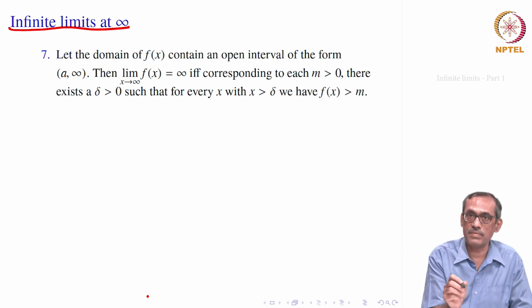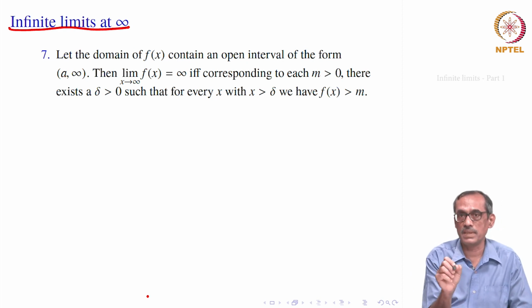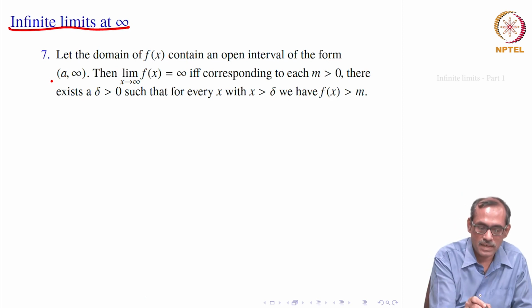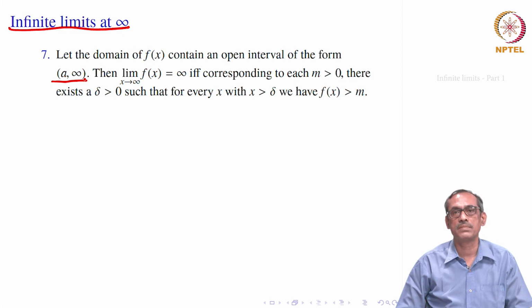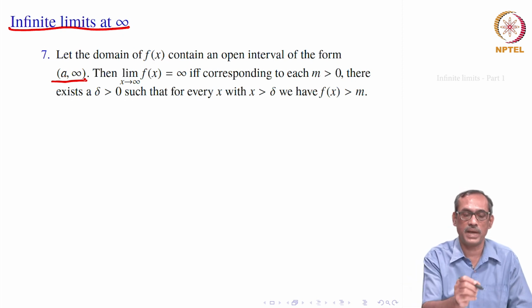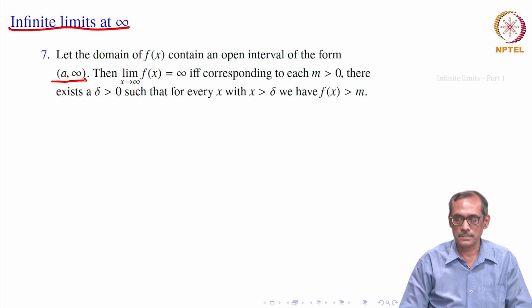First of all, we should have a neighborhood of infinity from the left side that should be contained inside the domain of definition of f. So, that gives rise, formally, to the requirement that an interval of the type a to infinity must be a subset of the domain of f. So, that function is defined over such an interval.